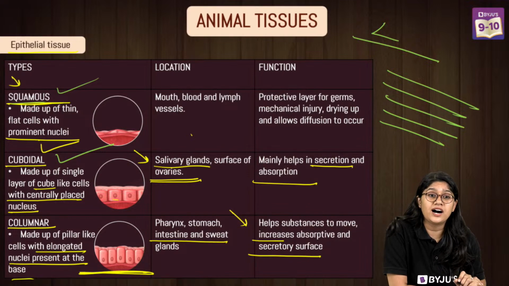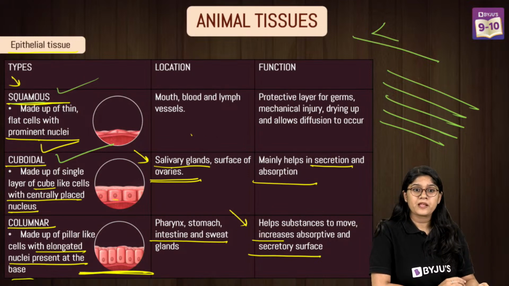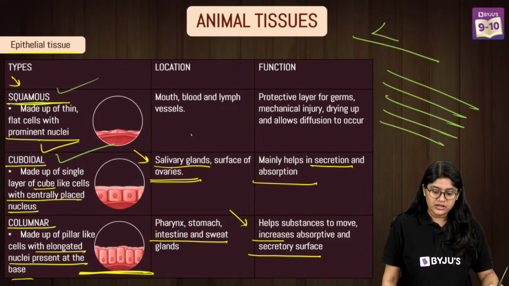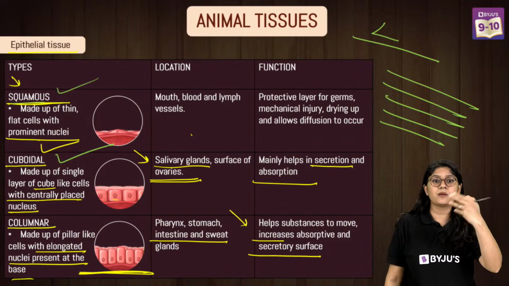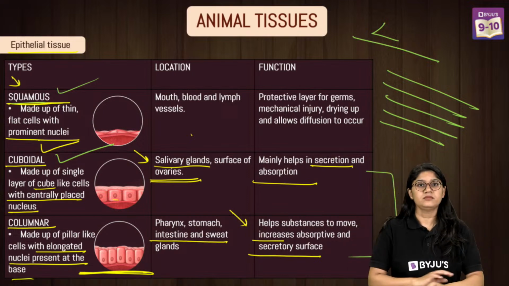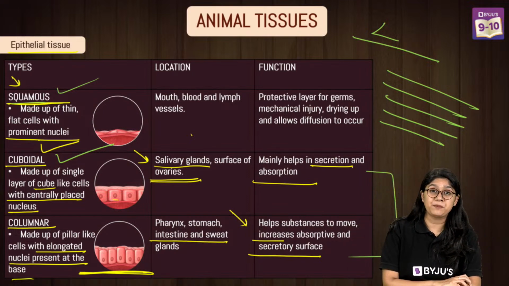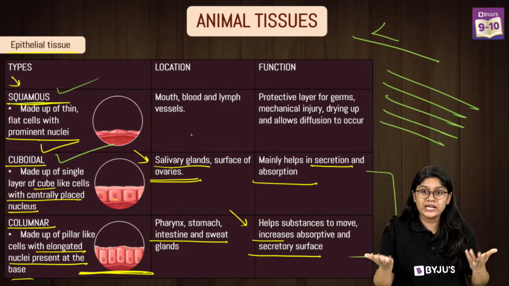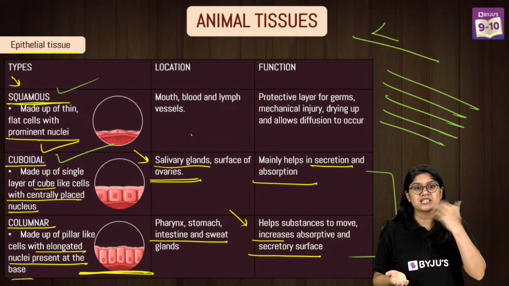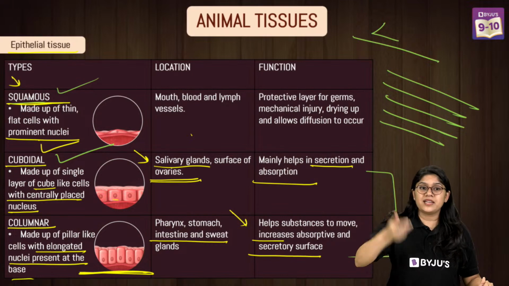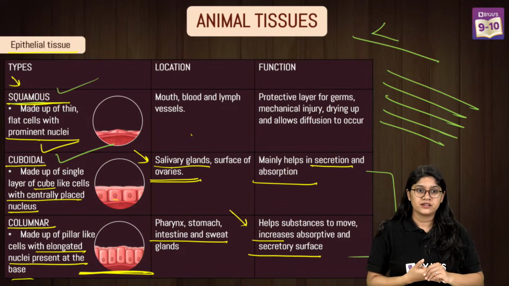So of course, the difference between these is definitely their structure. They definitely have a structural difference, and they also have a main difference in terms of the functions. One is helping in increasing the surface area for absorption and secretion. The other is helping in secretion and excretion, and the absorption. Okay, very good, everyone.